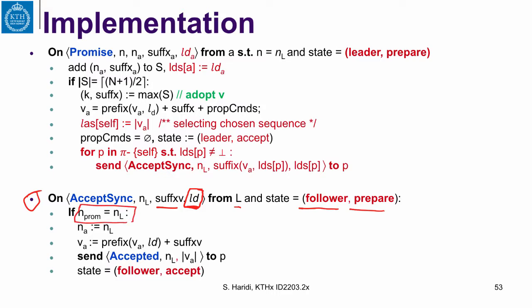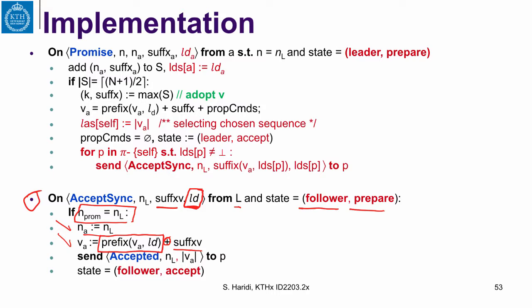It sets the round of its accepted sequence to the round of the current leader, and then it takes the prefix of its accepted sequence up to the decided sequence that it has and augments it with the suffix it got from the leader. At this stage, the accepted sequence at that replica is the same as the accepted sequence when the leader sent the AcceptSync message.